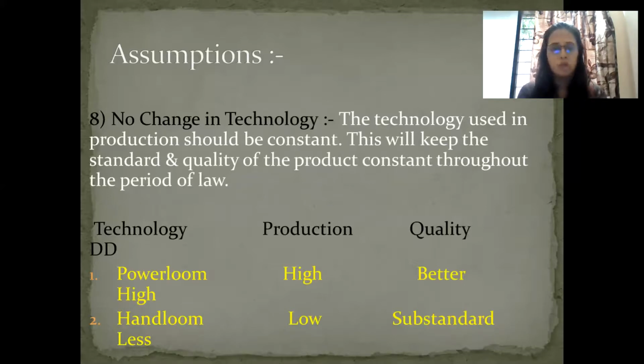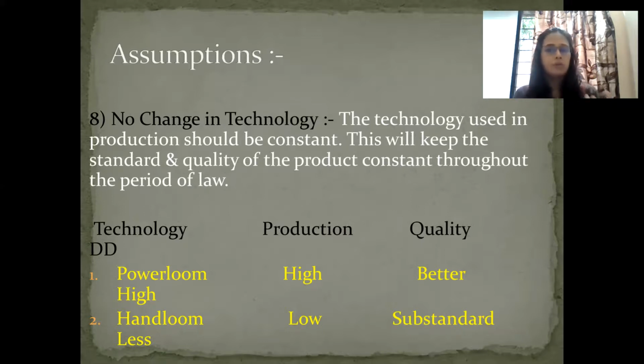Now the last assumption, no change in technology. The technology used in production should be constant. This will keep the standard and quality of product constant throughout the period of law. Because if we apply new technology, it may be cheaper for us, so maybe the goods become cheap, so demand will be more.